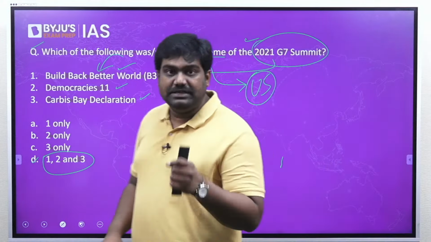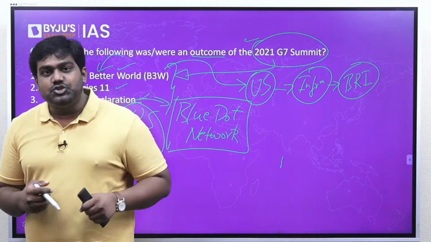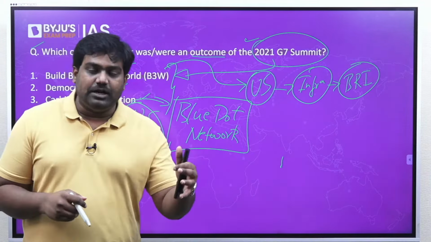See, previously the US had launched a similar initiative known as the Blue Dot Network. The Blue Dot Network involved the US, Japan, and Australia. These countries had come together to finance and fund key infrastructure projects in other countries in order to expand their influence.